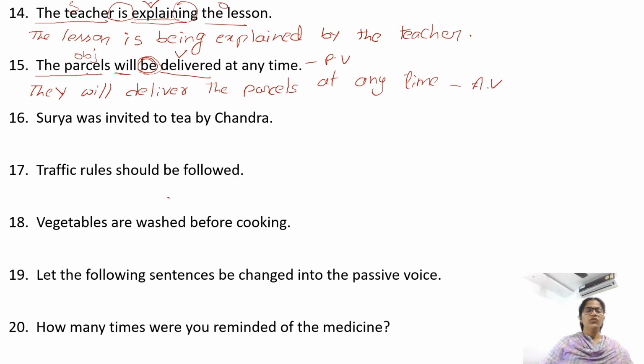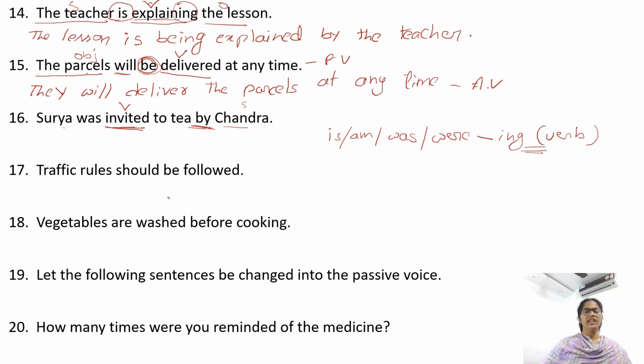Okay, next. Surya was invited to tea by Chandra. Invited is the verb. Who invited? Chandra invited. So Chandra is the subject. Chandra invited who? Surya. Surya is the object. So the sentence begins with an object and you have the by preposition. And one more indication that the sentence is in passive voice: after is, am, was, were, in active voice we will find the ing form of a verb, but here you see after was we have the V3 form of a verb.